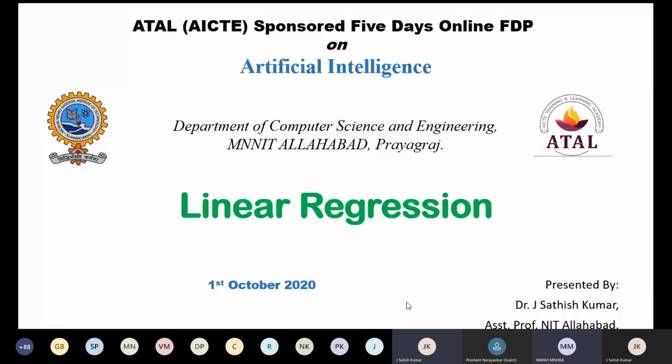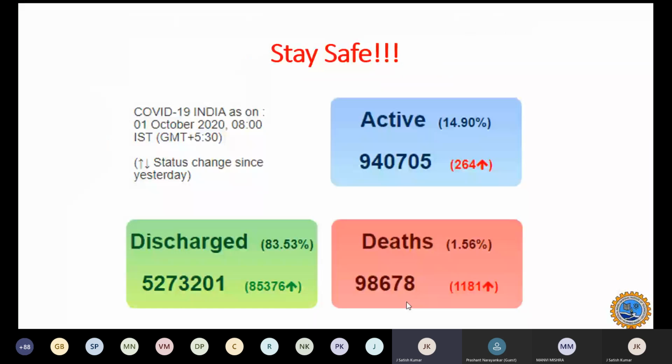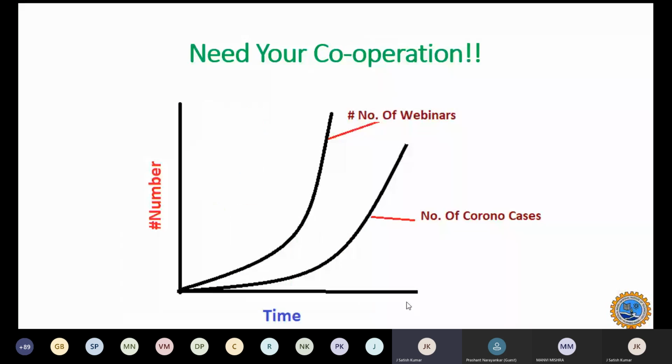And before starting, I would like to bring a couple of warnings. This is the information that I received this morning. You can see the date, 1st October 2020, and as the number of corona cases and deaths are increasing, we request you to stay safe wherever you are. Please stay safe. You can also see in this slide that the number of corona cases is crossing more than 50 lakhs to 1 crore. But even more than that, the number of webinars is even more than the number of corona cases, as you can see as time passes.